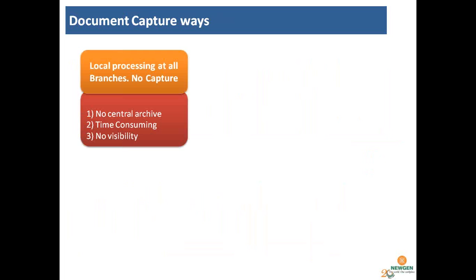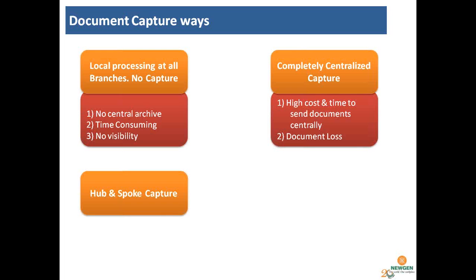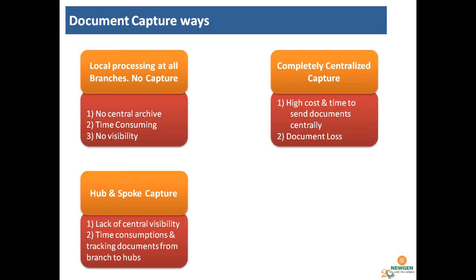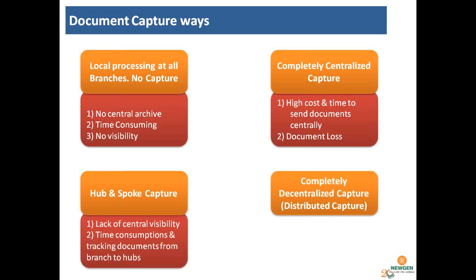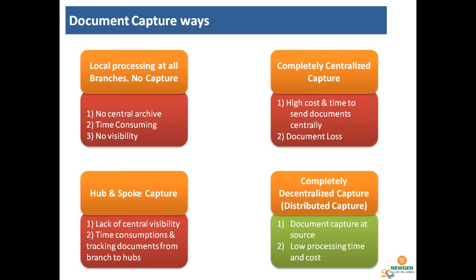Ways: local processing at all branches, no capture, so no central archiving, which is time consuming with no visibility. They are collecting the documents but not processing them. Completely centralized capture has high cost and time to send documents centrally. Hub and spoke capture has a lack of central visibility, time consumption, and tracking of documents from branches to hub. So these are the models. Completely decentralized capture means document capture at source and low processing time.